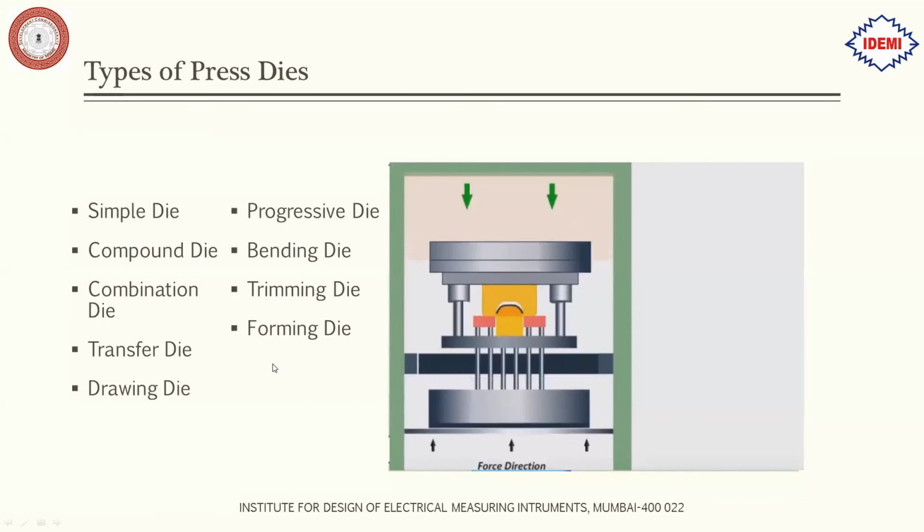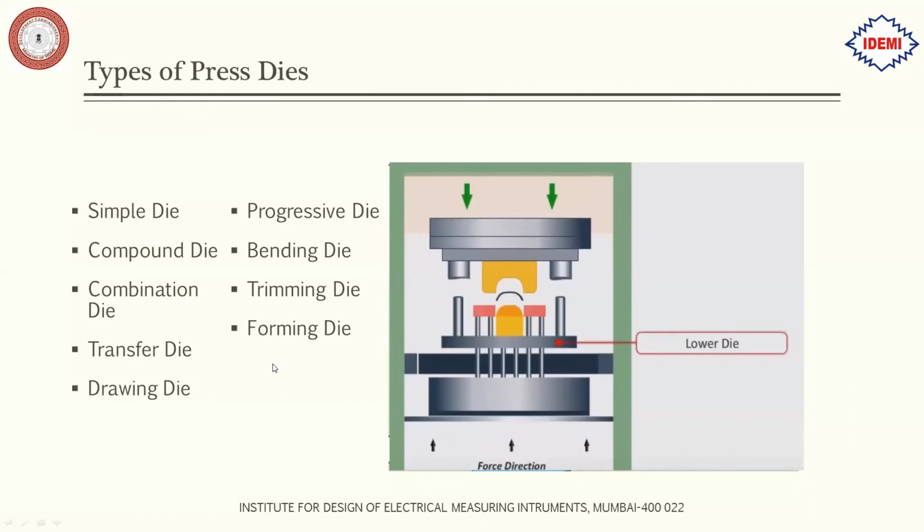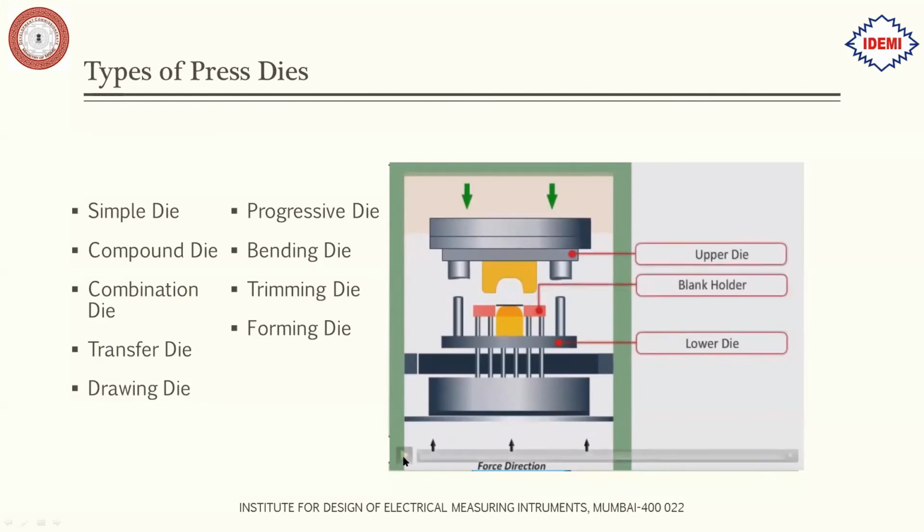This type of die is usually for forming sheet metal into a particular shape. You can see over here we have an upper die, a lower die, and the blank holder. As I said earlier, car bonnets or car bodies, all those doors, then rear panels of the car, all those are made by these forming dies.